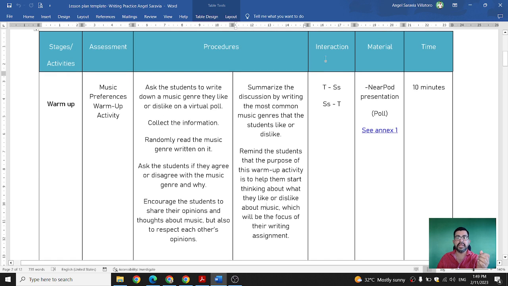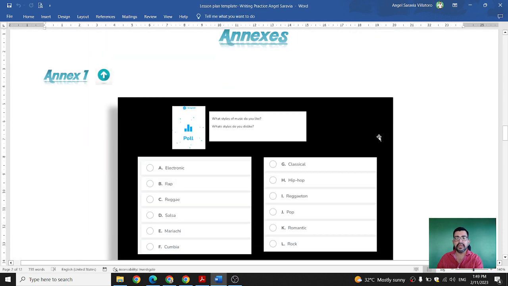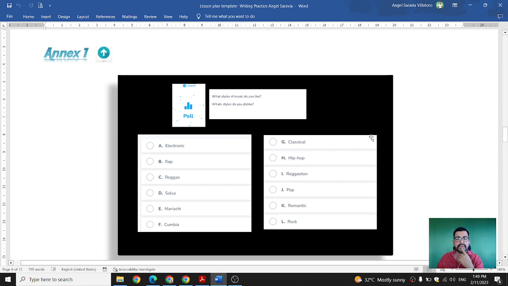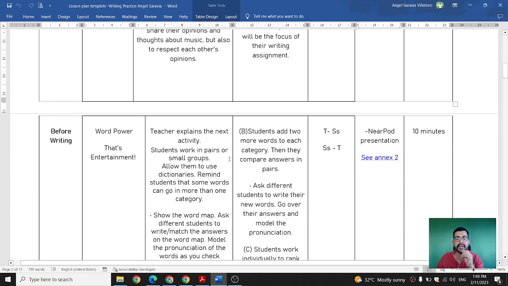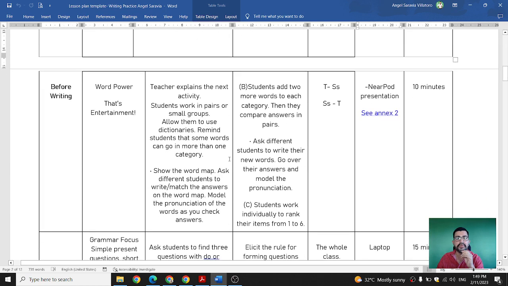So for this part, the interaction is going to be teacher to students, and then students to teacher. The material is going to be the Nearpod presentation, which is going to be a poll, and the time is going to be 10 minutes. If you check here, this is annex number 1. This is the virtual poll that I have created for them. In this poll, they have to select all these specific options, and then we will discuss the one that we already mentioned. Then the second activity is going to be the before writing.